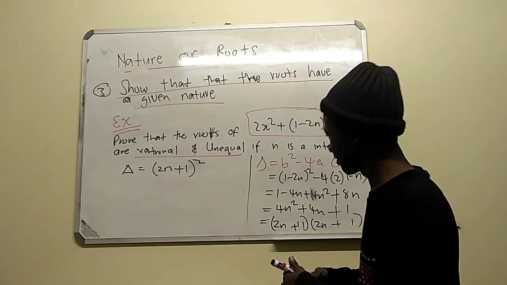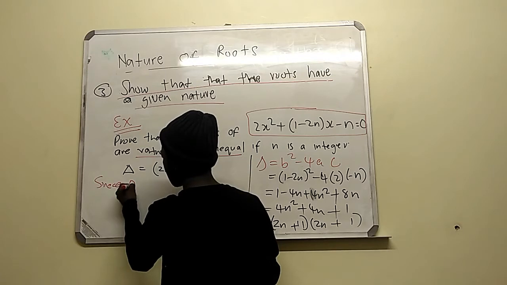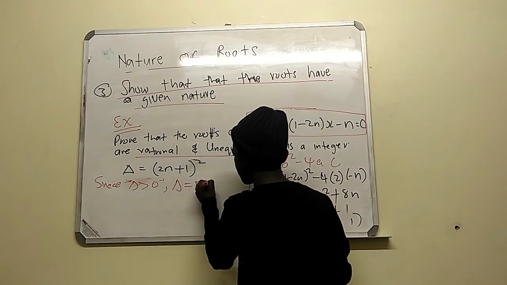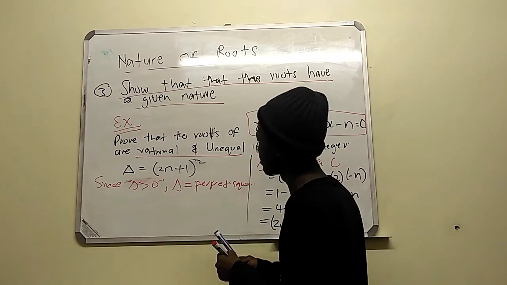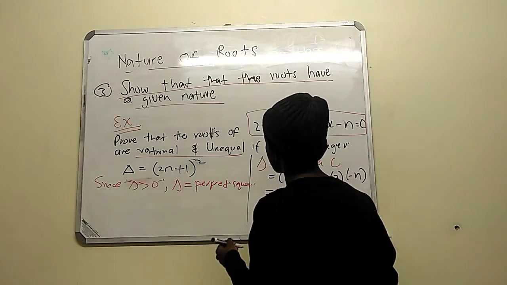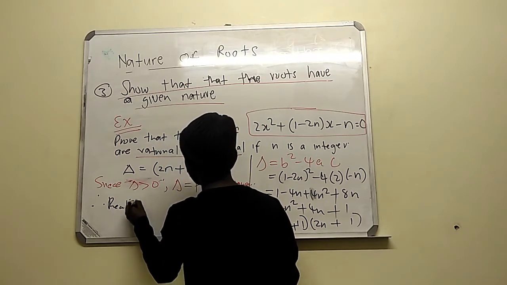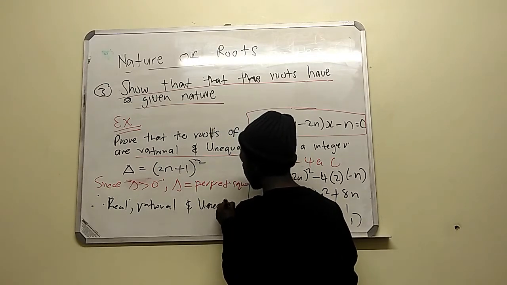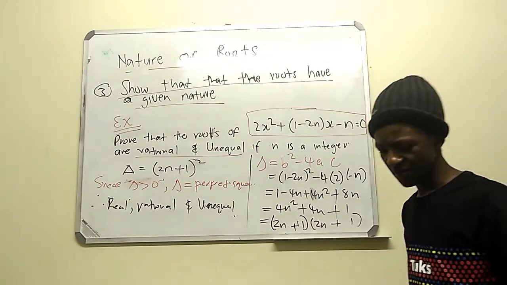So we can say that since delta is greater than 0, and delta is equal to a perfect square, it means the roots are real, rational and unequal. And we have proven that the roots are real and rational.